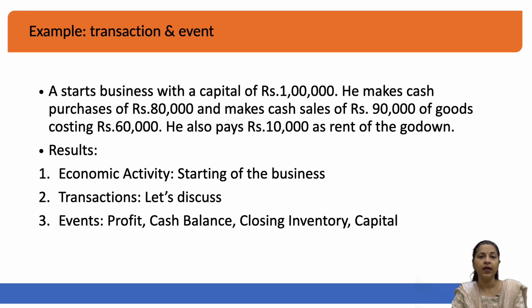Another thing is, if a transaction has happened by starting a business with 1 lakh rupees, the question is, is it a transaction? Will it go to the books of accounts? The answer is yes, it will go to the books of accounts because there has been a to and fro of money in this transaction.